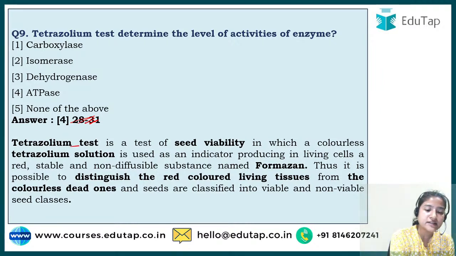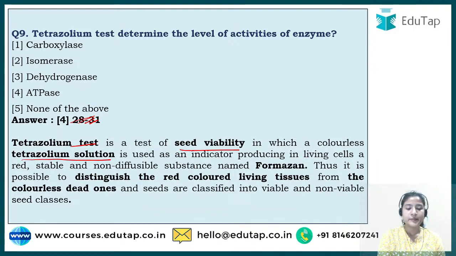So the tetrazolium test is a test of seed viability in which a colorless tetrazolium solution is used. What is seed viability? Seed viability is how alive the seed is. For example, if you give that seed a good condition to grow, will it grow or not?